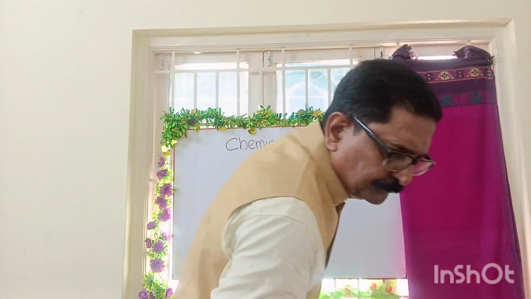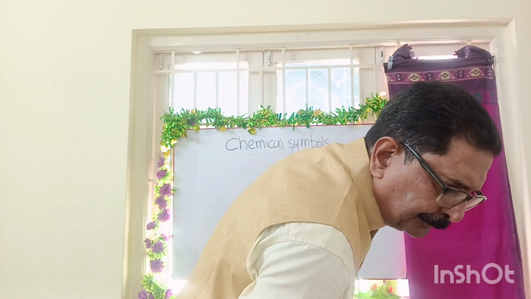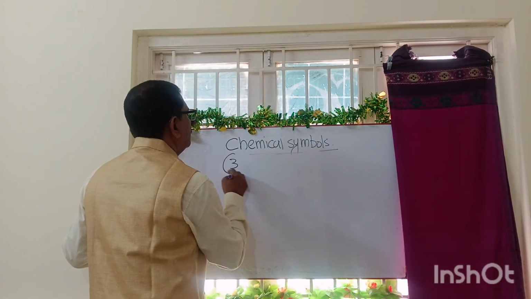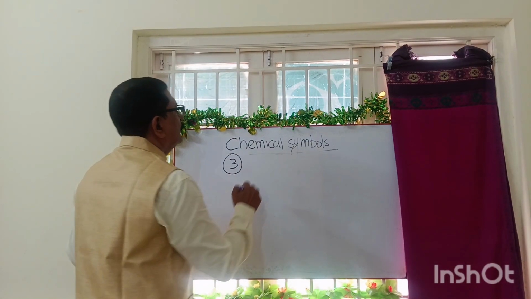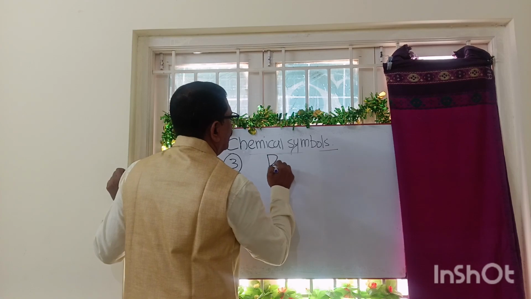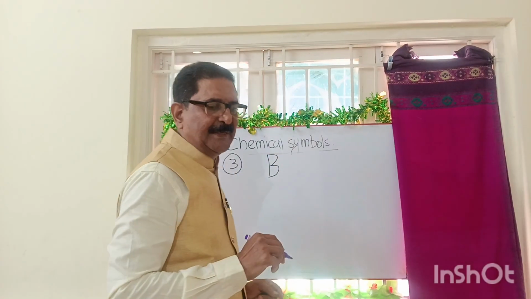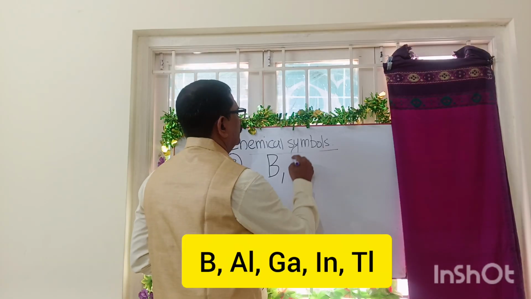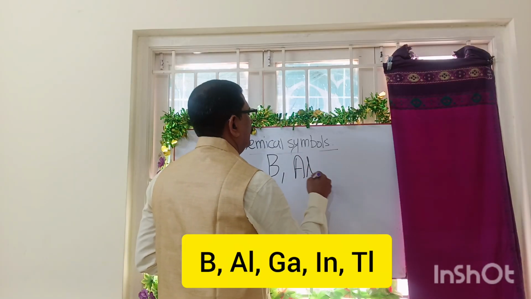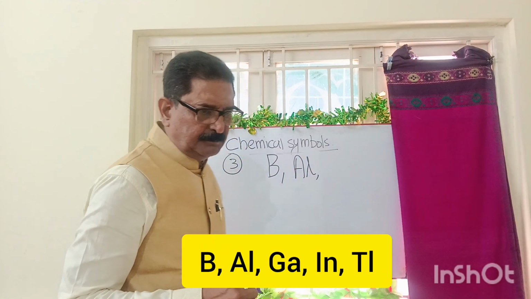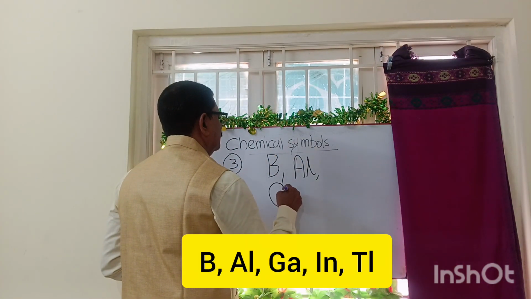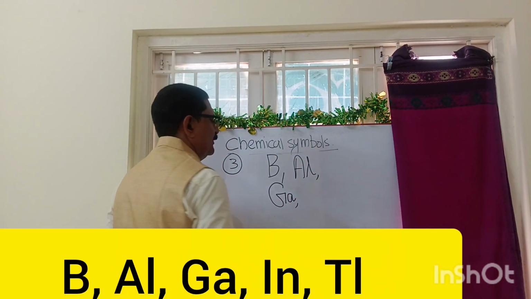Okay, now there is a third group I just skipped before. The third group starts with boron, B. Next one is an important one, aluminium, Al. And then it is gallium, which won't come much in chemistry now.